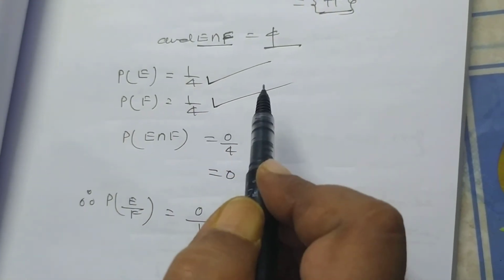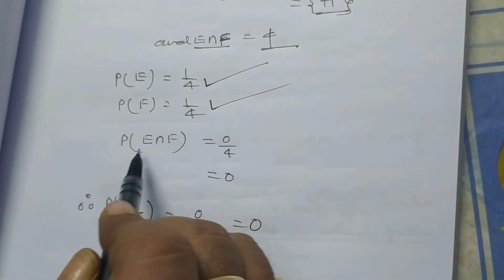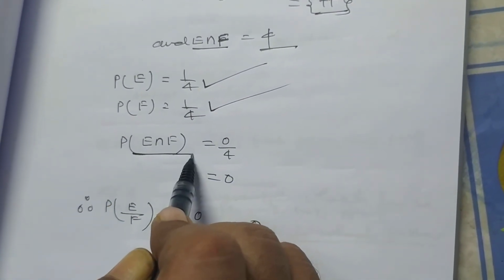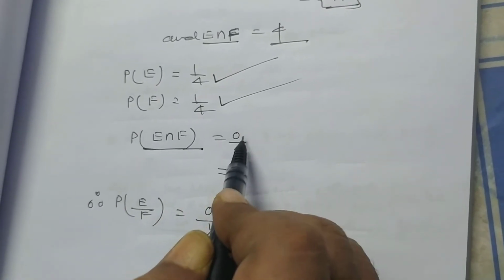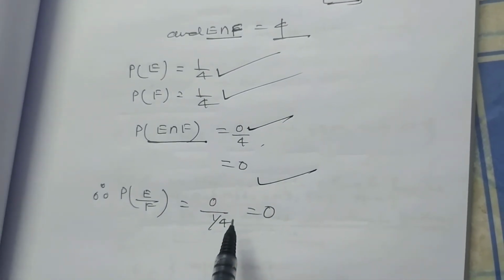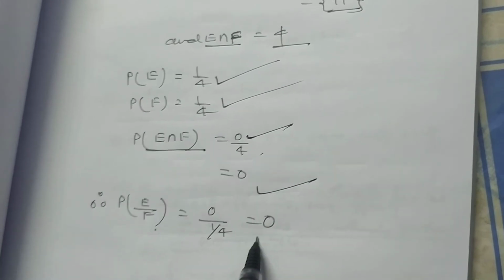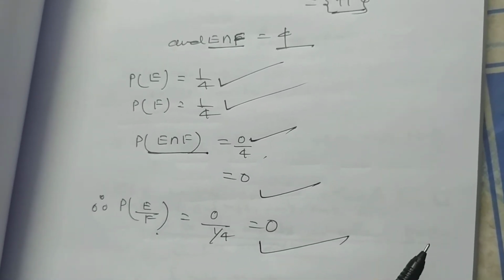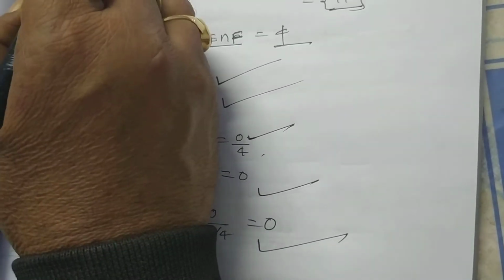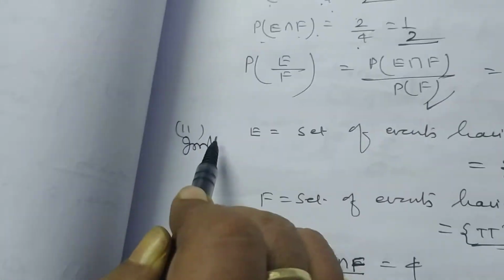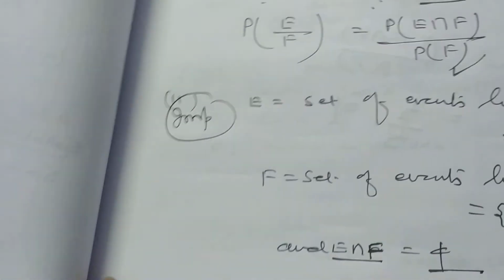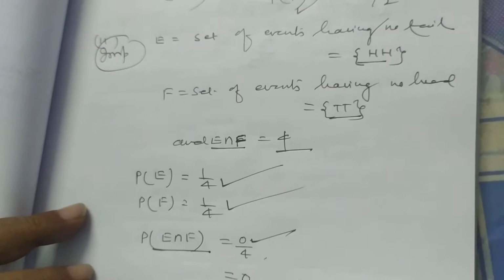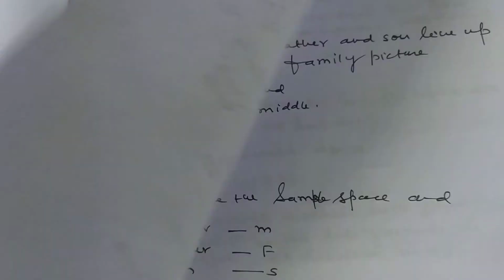Probability of F is equal to 1 by 4. And probability of E intersection F, that is phi, is 0 by 4, that is 0. So, probability of E by F is equal to 0 by 1 by 4, that is 0. So, in this way, you can observe this problem is very, very important for the purpose of examination. So, you must do rigorous practice.